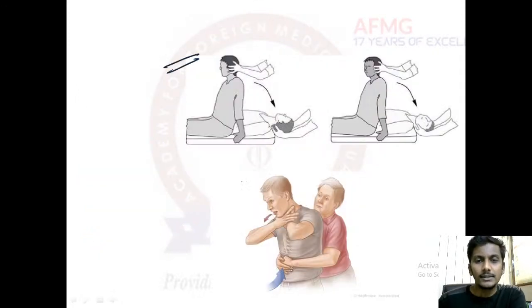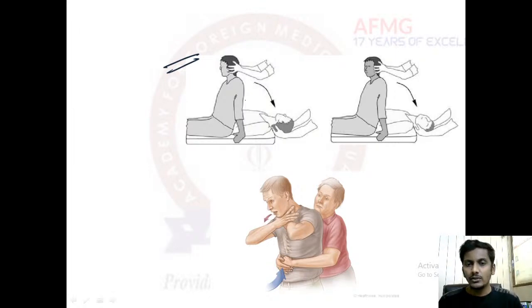So please remember, this is the image where the patient is changing the position. The patient is made to sit, and then he's suddenly pulled back, the head is turned towards one side, and then he's again made to sit. Then he's again pulled back suddenly, and the head this time is turned towards the other side. So the head would be turned towards both of the sides.